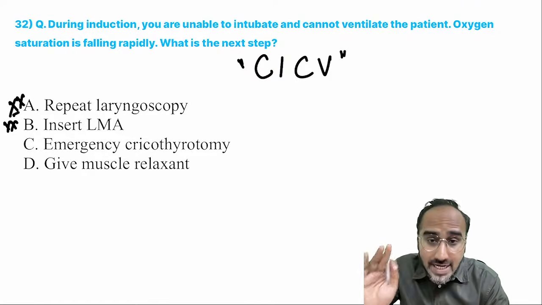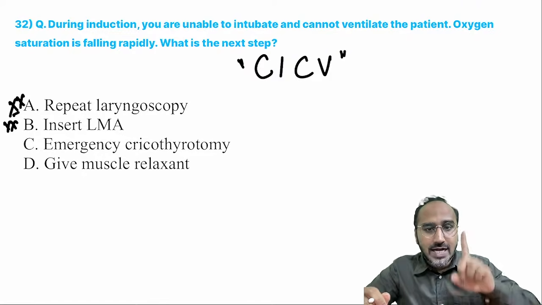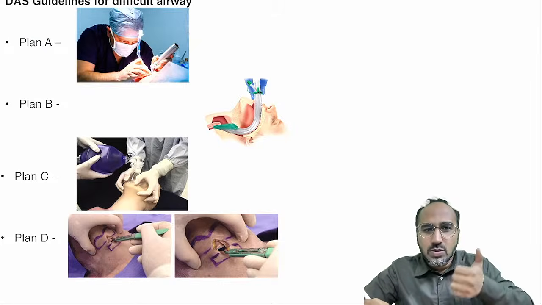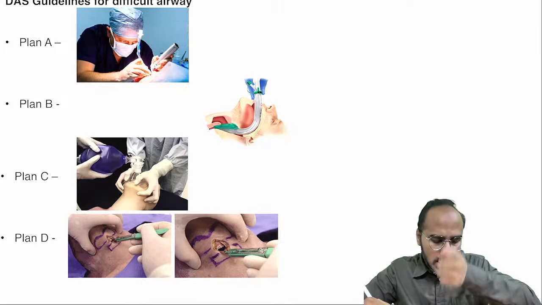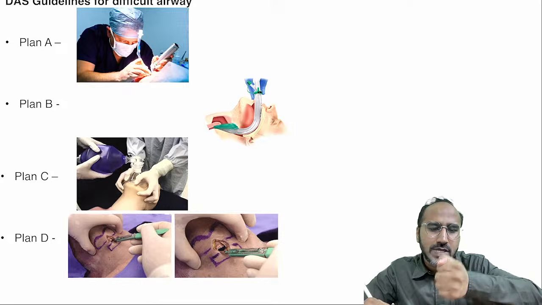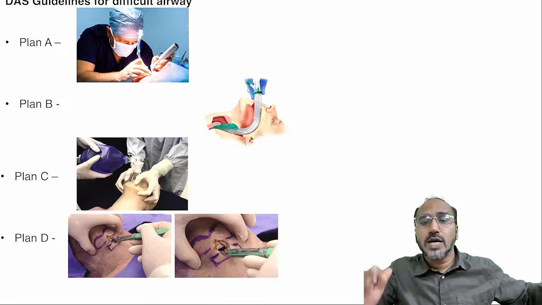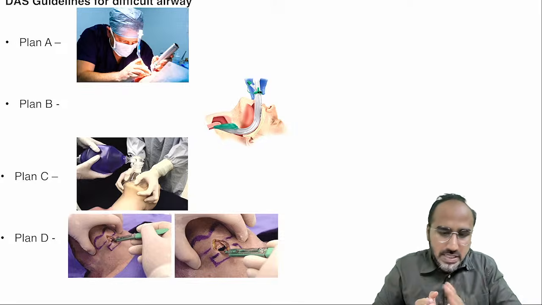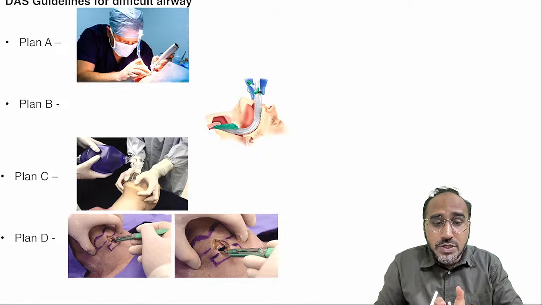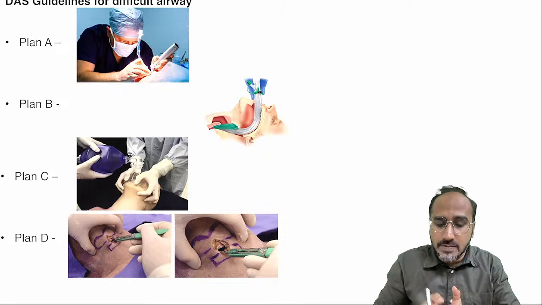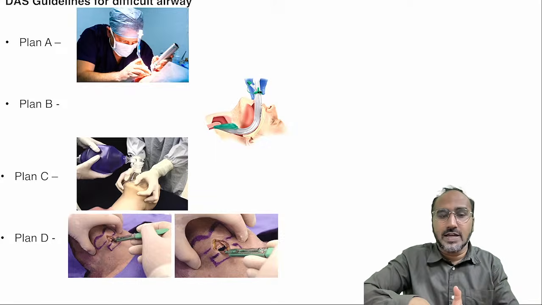Remember guys, what does the DAS guideline state? In the DAS guideline, the first step is what? You try to go for plan A. There are 4 plans of DAS guidelines. Plan A is what? You try to go for the best attempt of intubation. 3 best attempts failed. Then your aim should be what? I should only ventilate the patient. Once the intubation attempt has failed, your plan B should be what? Ventilate the patient. How should you ventilate the patient? By inserting a laryngeal mask airway. Okay?